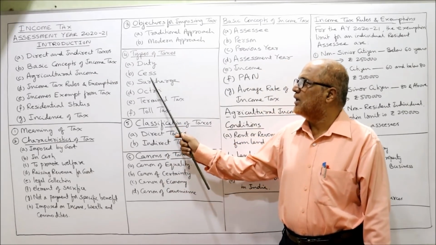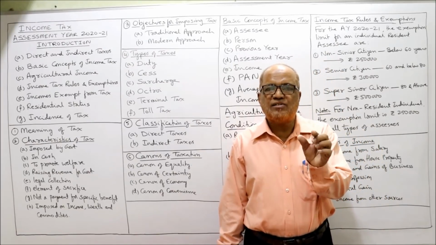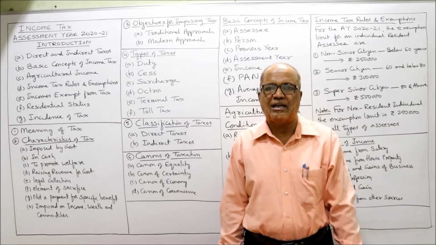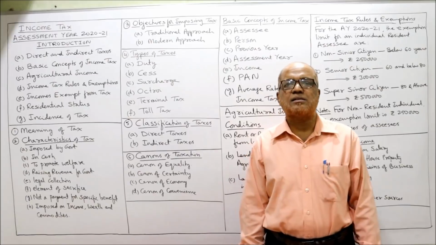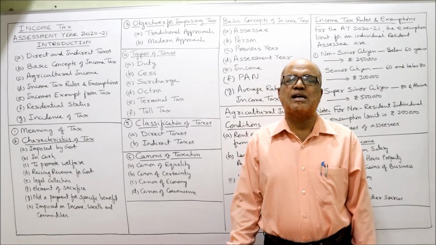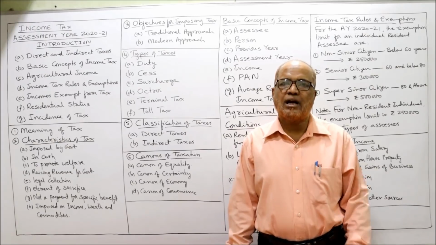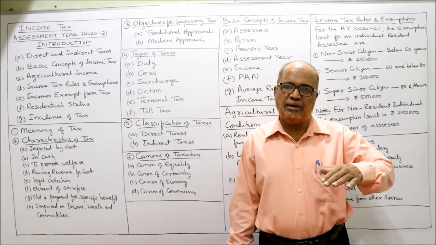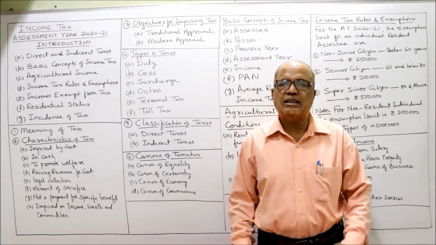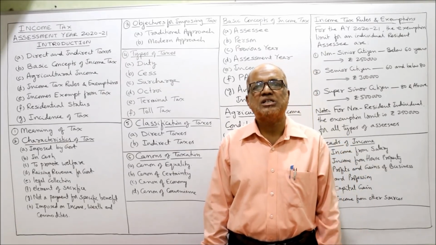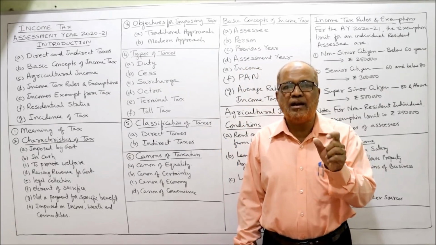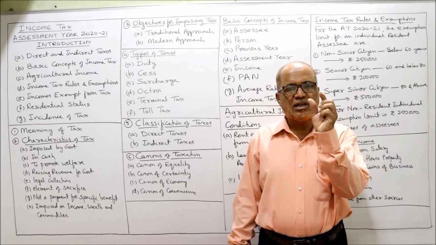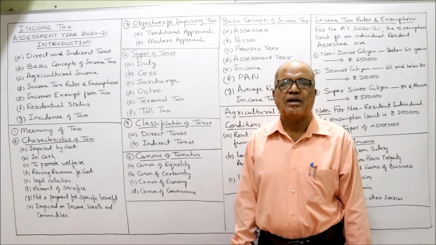These are called duty. Next is cess. Cess is a specific tax for a specific purpose. For a particular purpose, tax is levied. So that specific purpose tax is called cess. The example of cess is education cess, health cess. The government will collect the tax for the purpose of health, for improving the health facilities, health department. Education cess: the government will impose the tax mainly to promote, to develop the education sector. So when the tax is collected for a particular specific purpose, it is called cess.